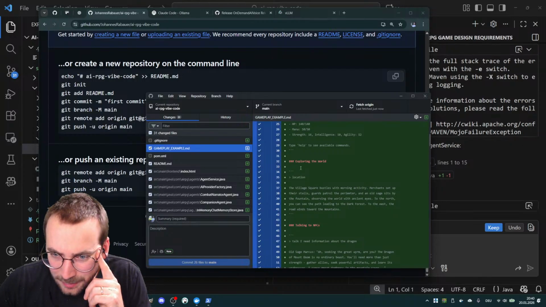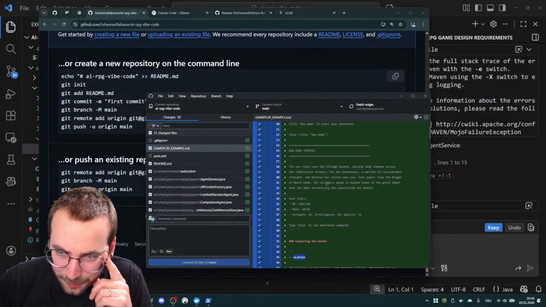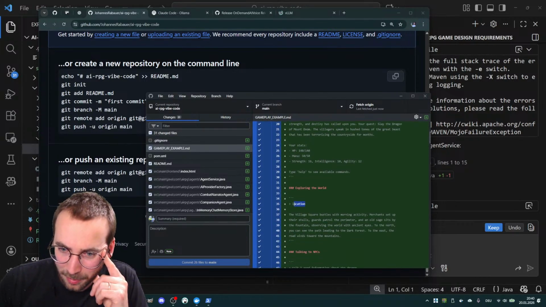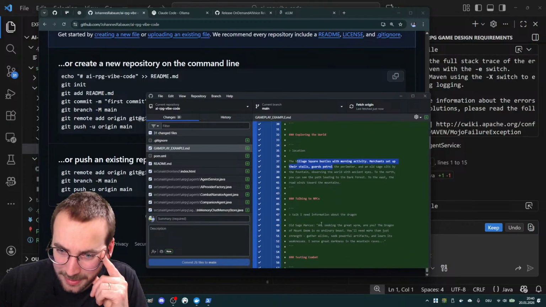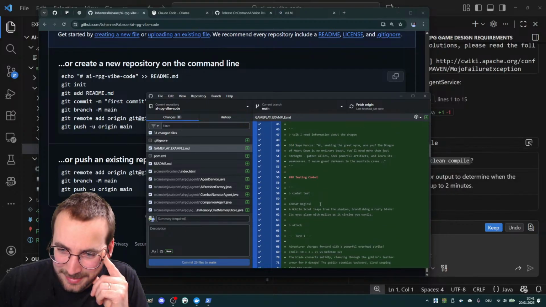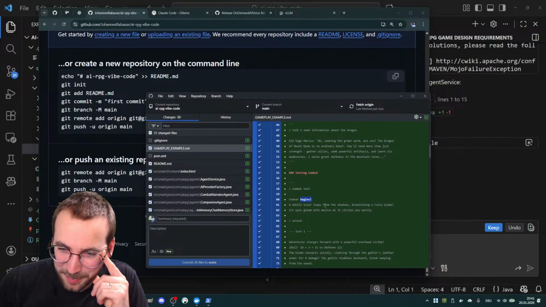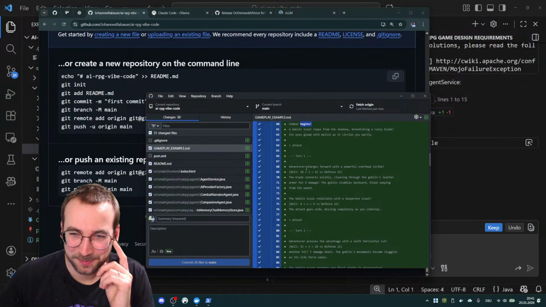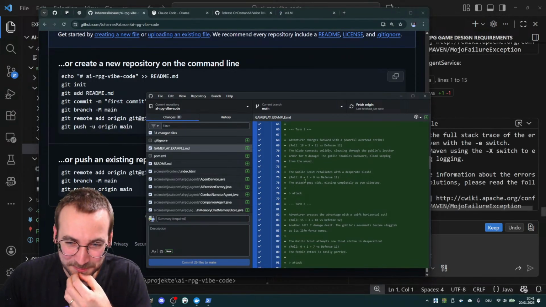All right, exploring the world, location. So they are kind of commands. Give me the location, and then it describes the location. Talk, I need information about the dragon. Testing combat. Combat begins. Very interesting.